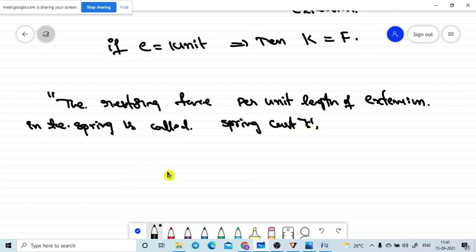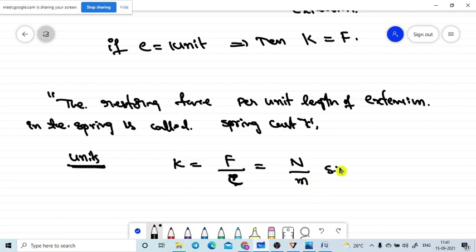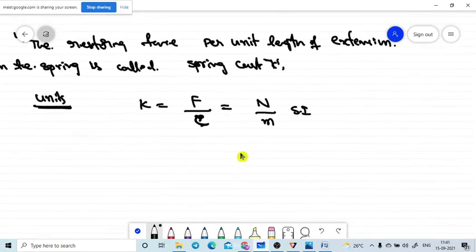Then what are the units of the spring constant? K is equal to the basic formula F by e, or X. F is the restoring force; in SI units, force is in newtons. Extension is a length, in meters, so the unit is newton per meter in SI. In CGS units, force is in dynes and length is in centimeters, so dyne per centimeter. These are the CGS units.